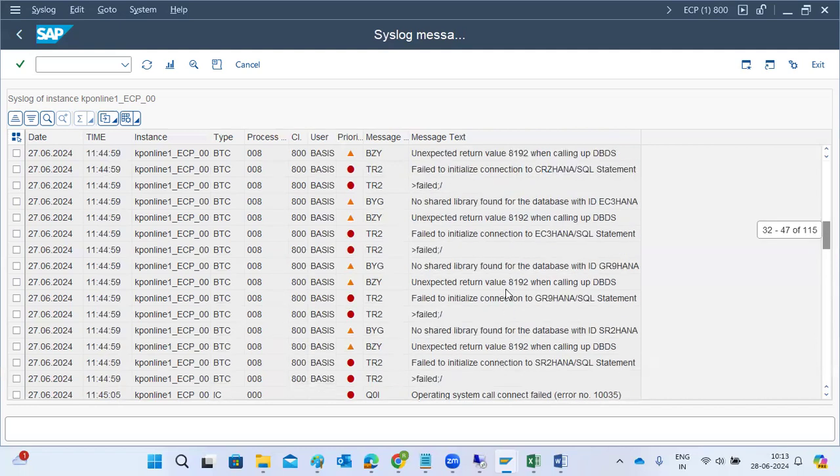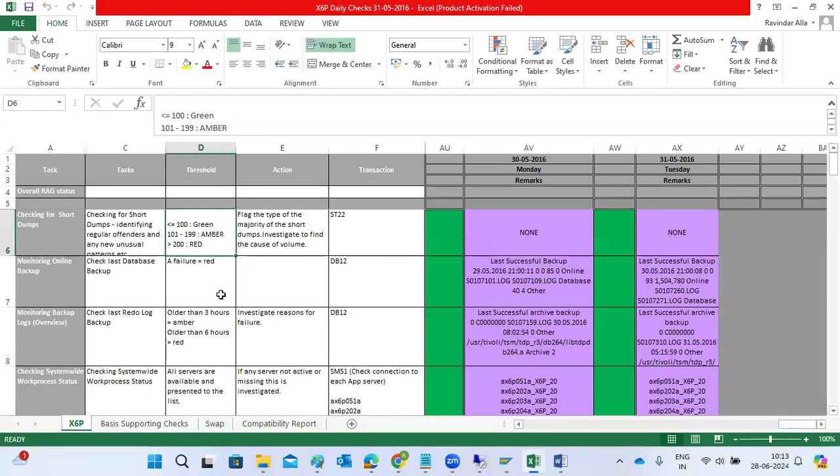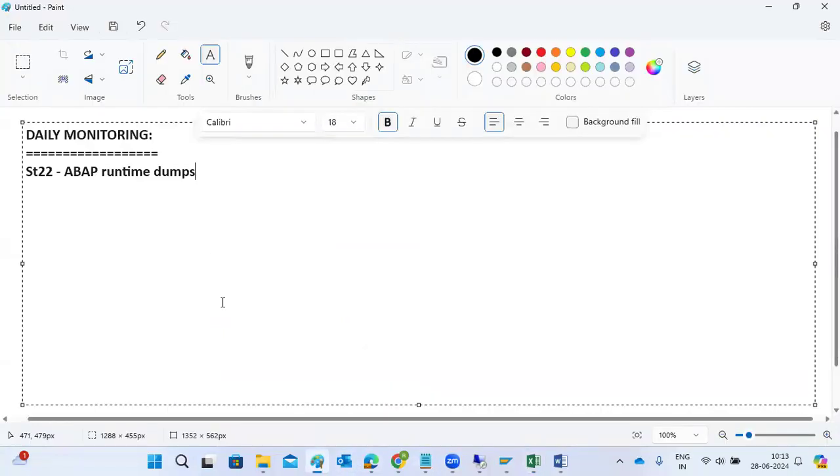Apart from that, are there any other errors? We can check it out and fix it as per this one here, right? Also the same kind of thing here, SM21. So ST22, then SM21.